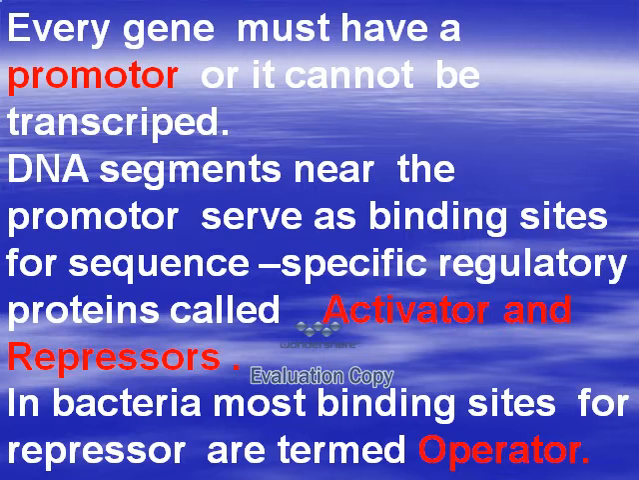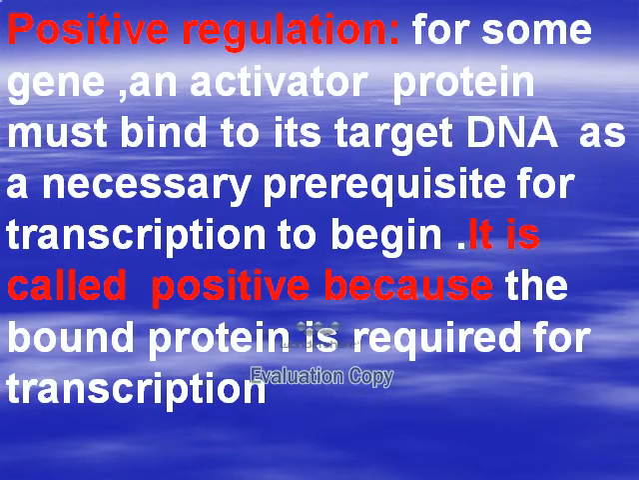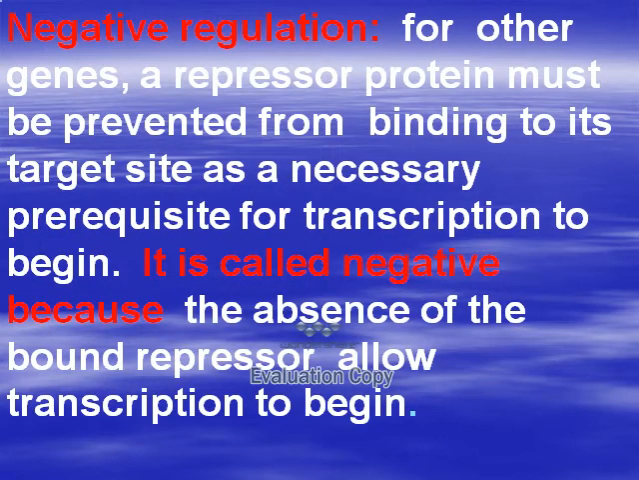So what is meant by promoter is the DNA which binds with the activator protein. What is meant by operator is the DNA which binds with the protein called the repressor. What is meant by positive and negative regulation? Positive regulation: for some genes, an activator protein must bind to its target DNA as a necessary prerequisite for transcription to occur. So it is called positive. Why? Because the bound protein is required for transcription.